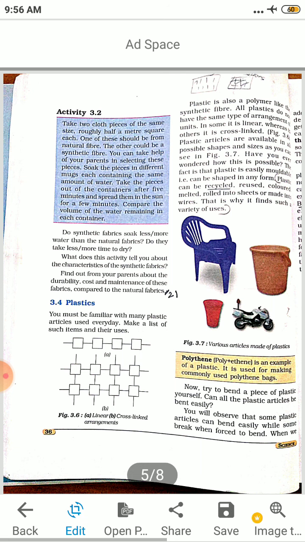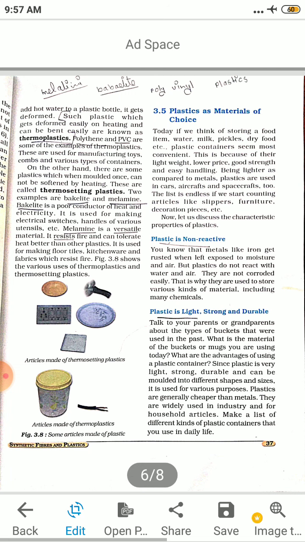Now try to bend a piece of plastic yourself. Can all the plastic articles be bent easily? You will observe some plastic articles can bend easily while some break when forced to bend. When we add hot water to a plastic bottle, it gets deformed, its shape changes. Such plastic which gets deformed on heating and can be bent easily is thermoplastic. Because of the heat, the bottle changes shape, that is thermoplastic. Thermo means heat.